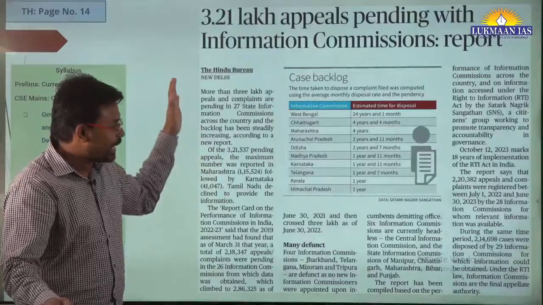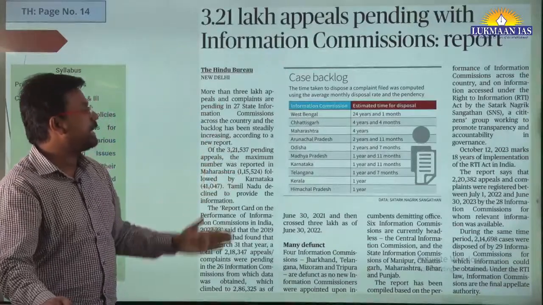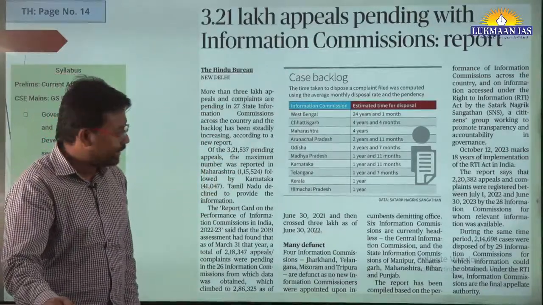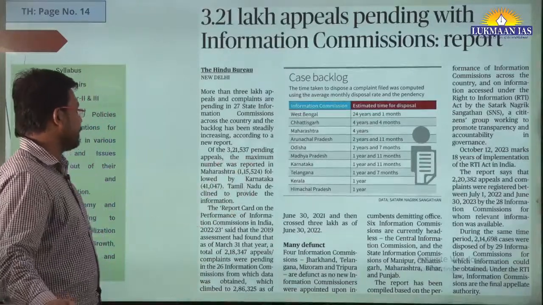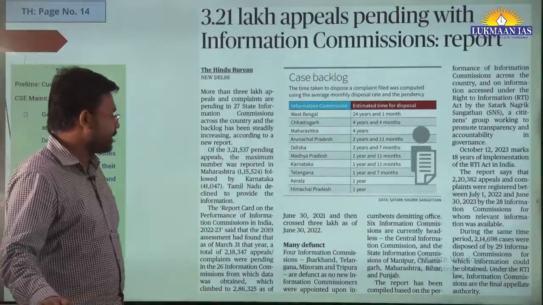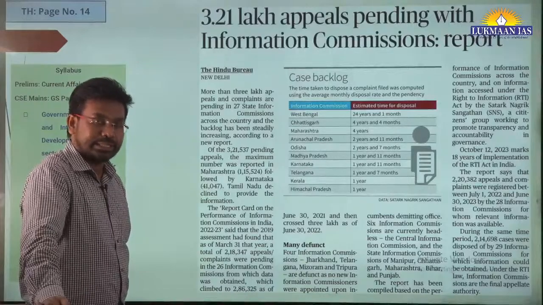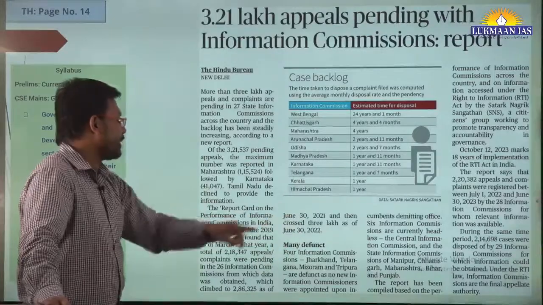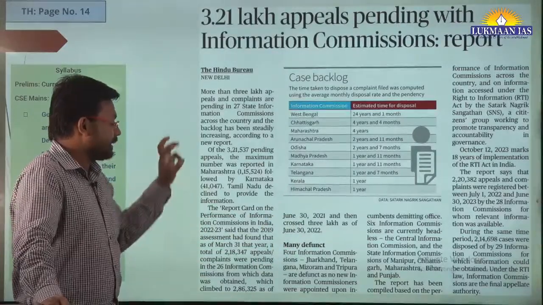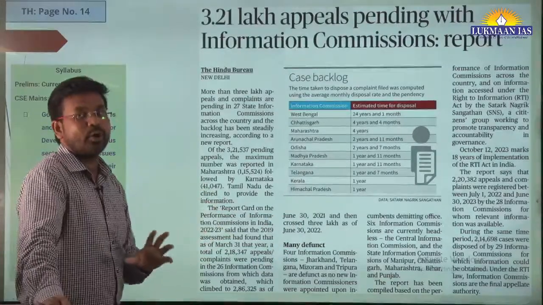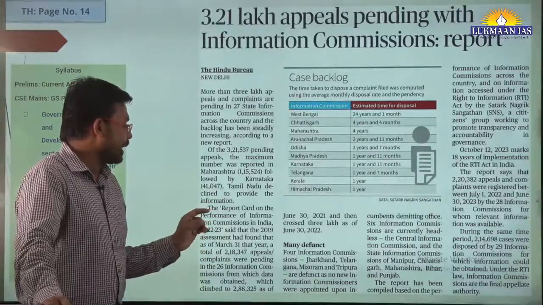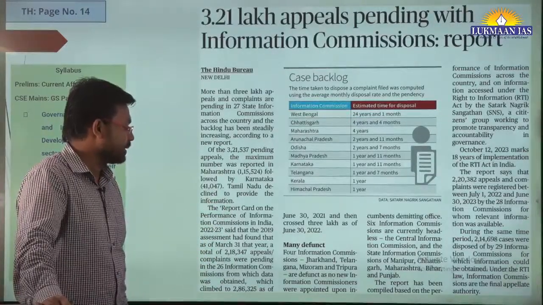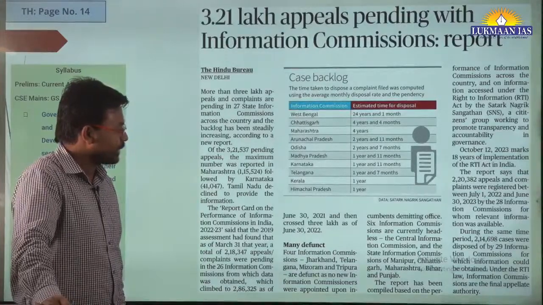But recently what has happened, under an RTI application, it has been revealed that in some of the states the information commission is defunct. They said in 4 states, Jharkhand, Telangana, Mizoram and Tripura, the information commission is defunct. They are not functioning because they do not have the information commissioners appointed. So that's why this is the case.